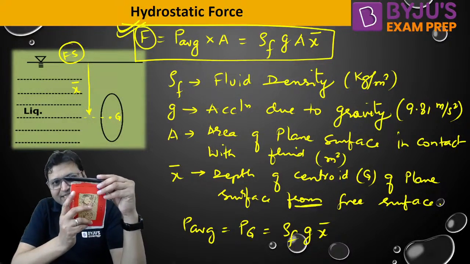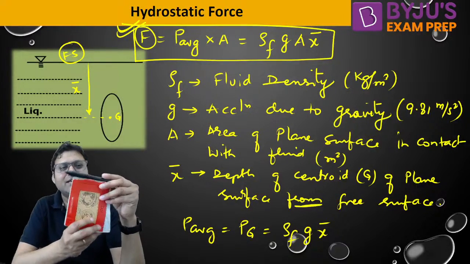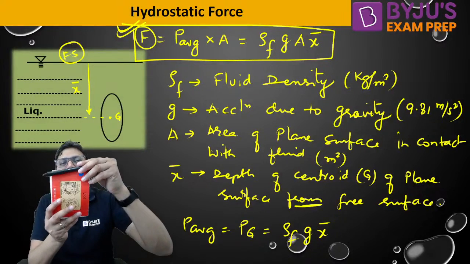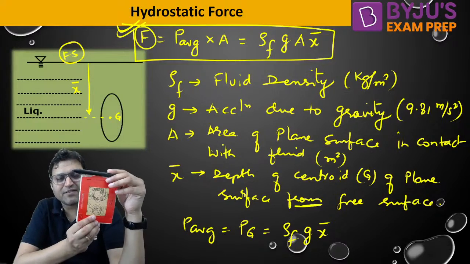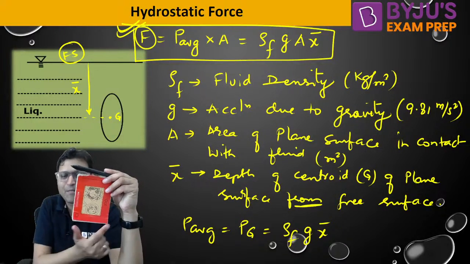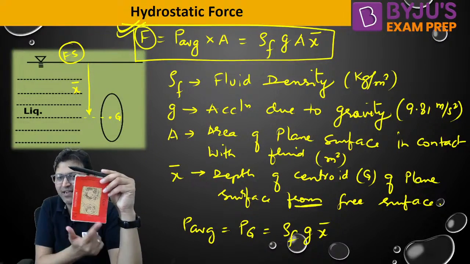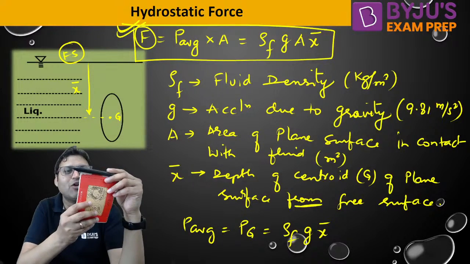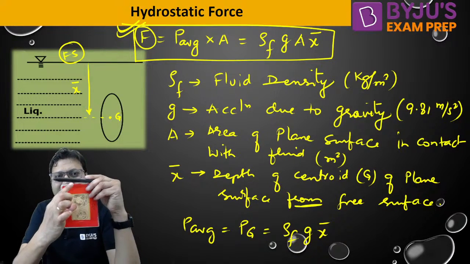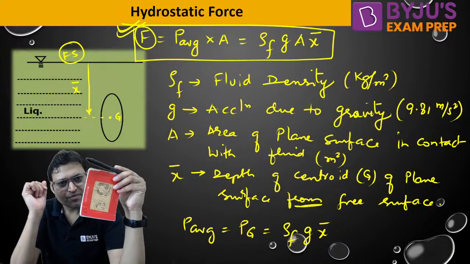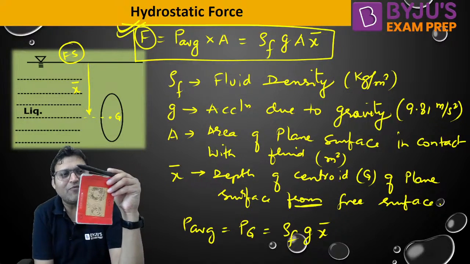So if the free surface of the liquid is coinciding with the top edge, then what will be the area of the plane surface? Isn't it 4 by 3? And what will be the value of x bar? X bar is the depth of centroid of the vertical plane surface from the free surface. Isn't it 2? X bar will be 2 and area will be 4 by 3.